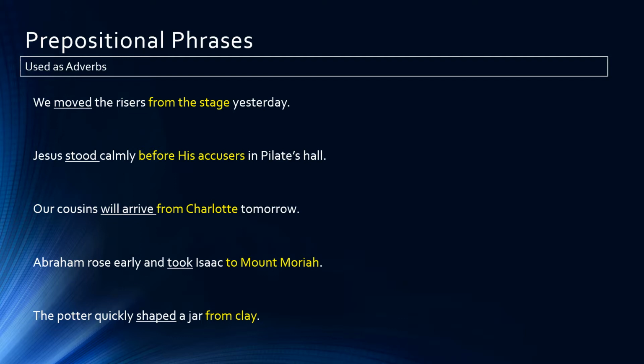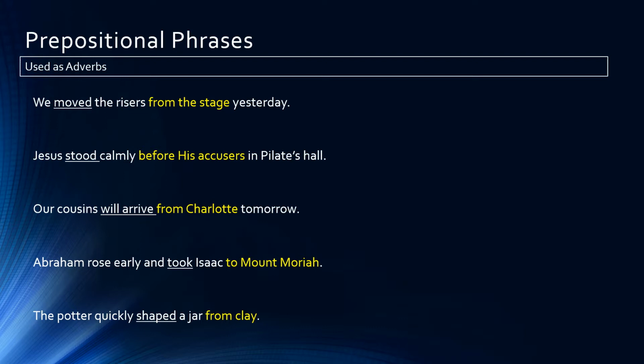Abraham rose early and took Isaac to Mount Moriah. To Mount Moriah is the prepositional phrase modifying, giving explanation to the verb took. And finally, the potter quickly shaped a jar from clay. From clay is the prepositional phrase, and it's modifying the verb shaped. How did he shape it?